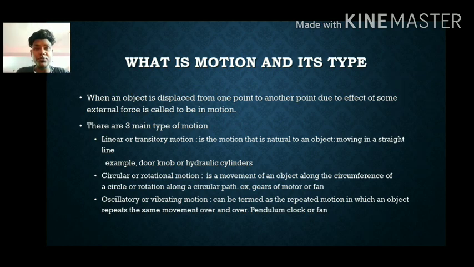What is vibratory motion? Vibratory motion is nothing but repeated motion. When you play a guitar, you hit a string and the string vibrates. Or otherwise you take a spoon and hit it on the floor, and you can hear the vibration sound. It will be going up and down, up and down. So these are nothing but vibratory motion. I will be explaining all types of motion in this slide.